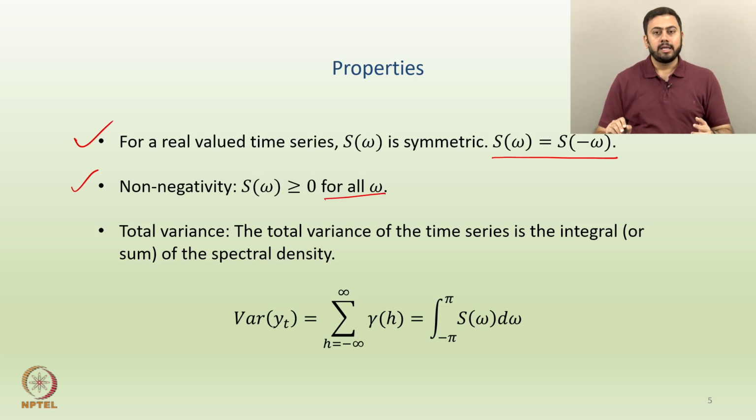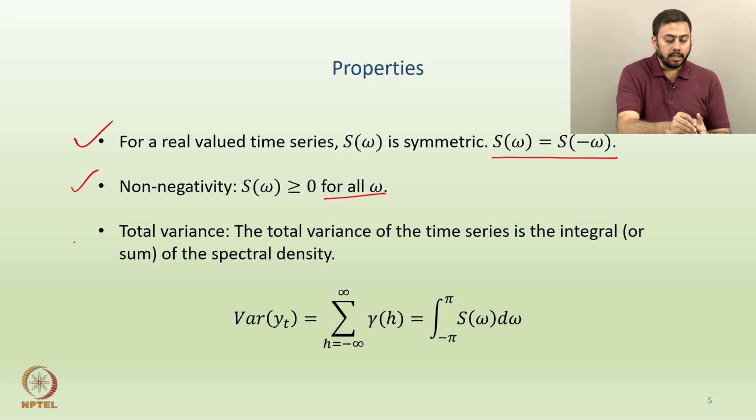Whatever properties you know about density functions apply, apart from the first one, because a general density function for a random variable need not be symmetric. Non-negativity is still true for any density function or PDF of a random variable x. Since we are calling this a spectral density function, non-negativity has to be there.